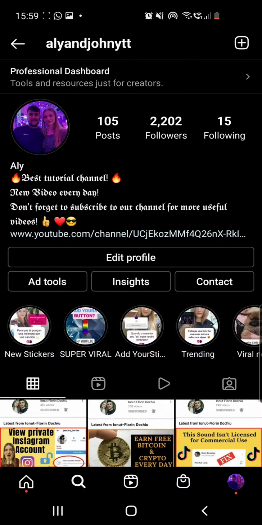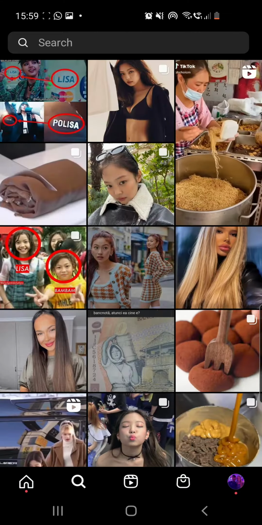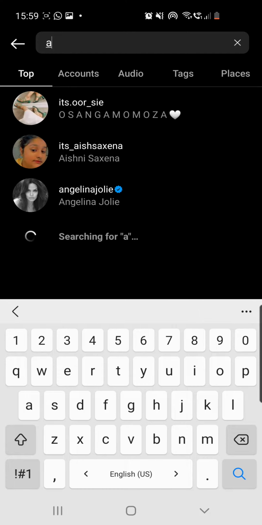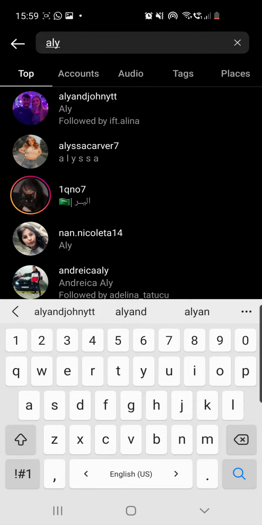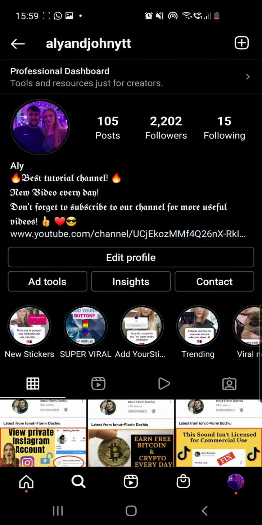First of all, we have to click on the search icon from the bottom of the screen, and here you have to search for my account, which is Alien John YTT. And from my page you have to go to new stickers at highlights.